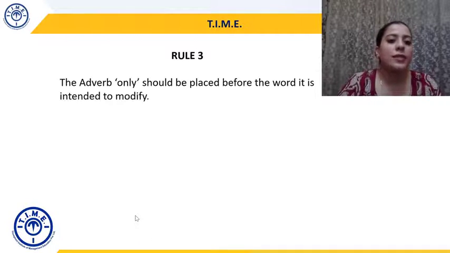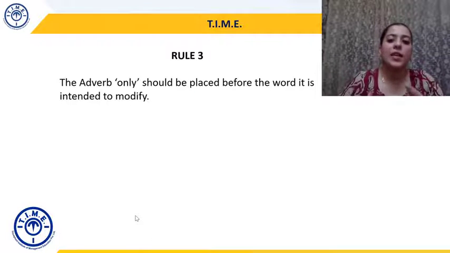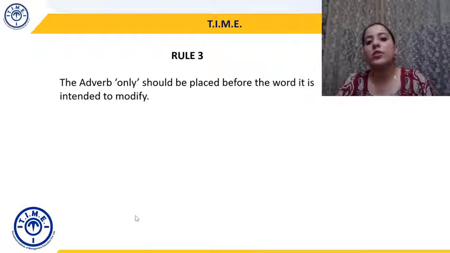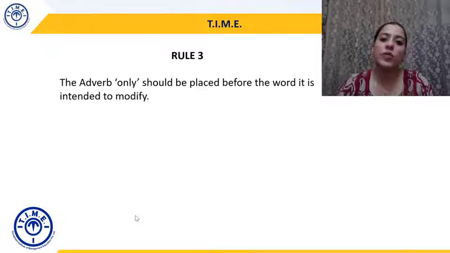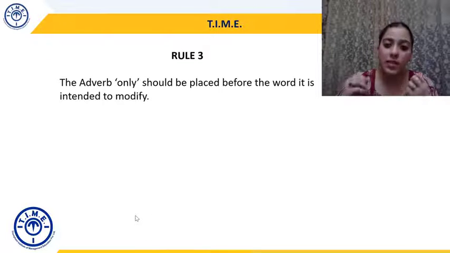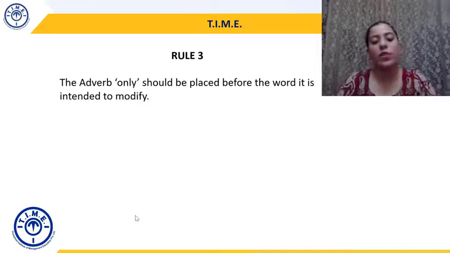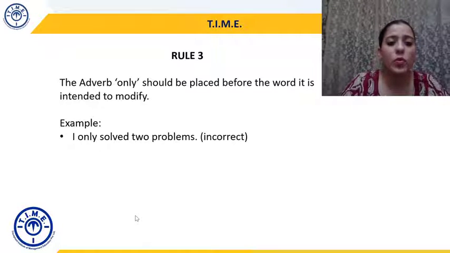Rule number 3. The adverb only should be placed before the word it is intended to modify. So try to place only exactly before the word it is intended to modify. In rule number 1, the difference of meaning can actually make the placement different. But here, only will actually again change the meaning, and it is necessary to keep it just before the word it is trying to modify. Let's take an example. I only solved two problems.